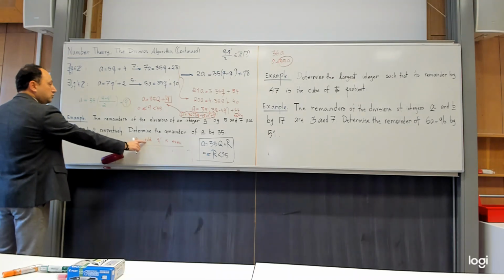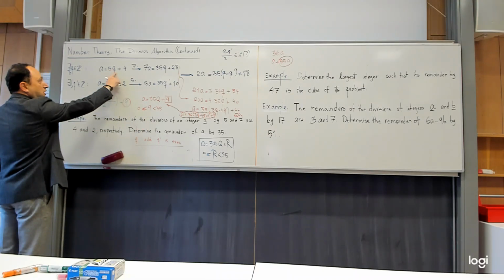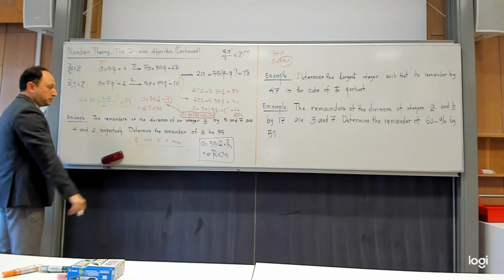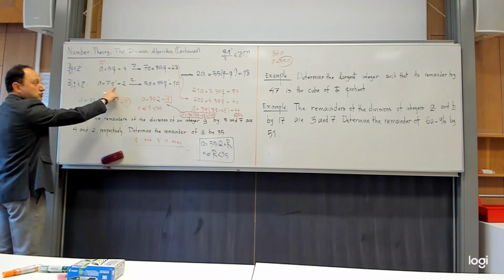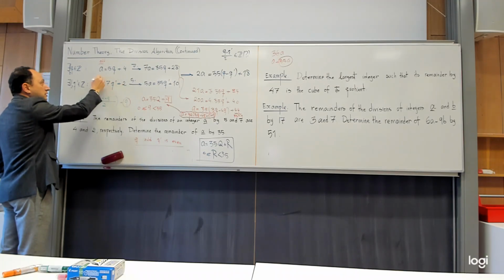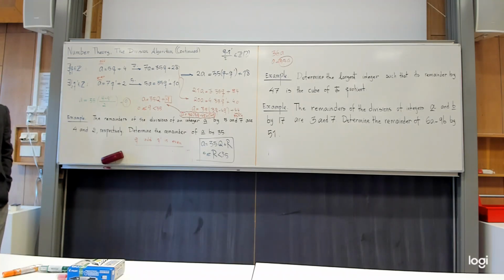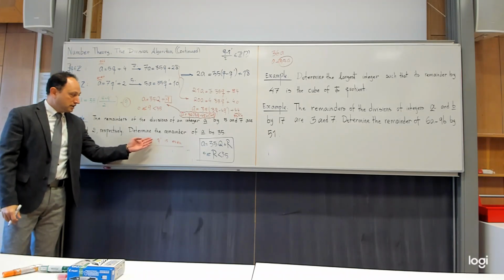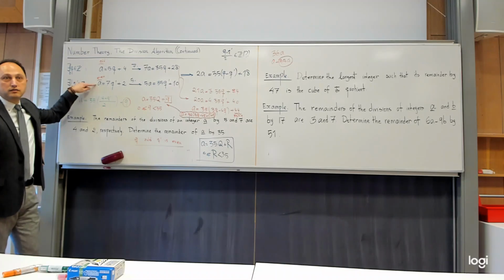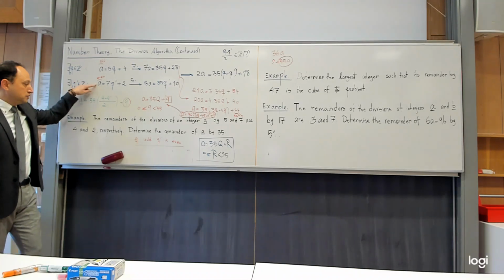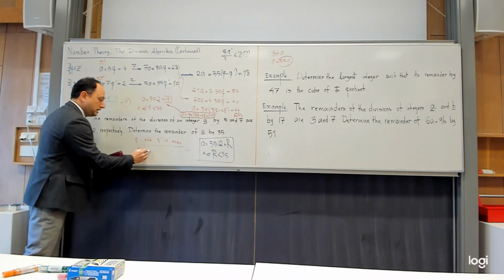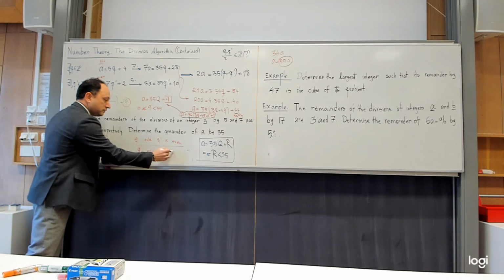Why? Because if q is odd, you multiply it by 5, it becomes odd. You add 4 to it, it becomes odd. Yes? But now, if q prime is even, you multiply it by 7, it becomes even. And if you add to it, it becomes even. Yes, this cannot happen. If q is odd, q prime is even, you have to admit that a is simultaneously odd and even, which cannot happen. Yes? So it means that this scenario cannot happen. Similarly, you can show that q even, q prime odd will not happen.